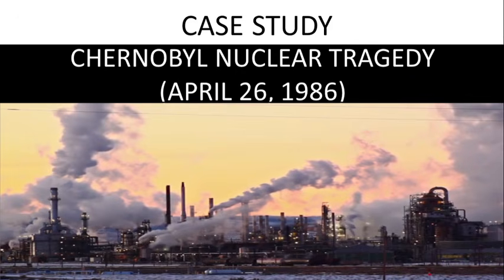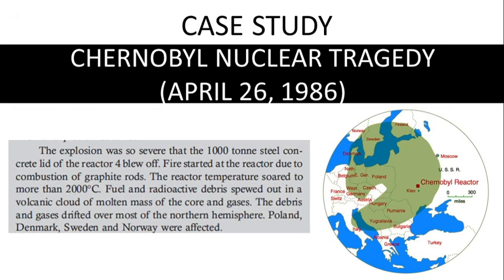It is believed that the amount of radiation was so high that the temperature increased to more than 2000 degrees Celsius. This temperature was so high that it immediately blew off the reactor's roof.